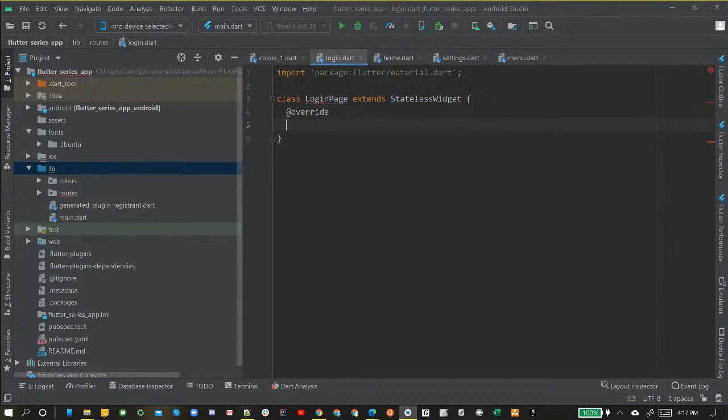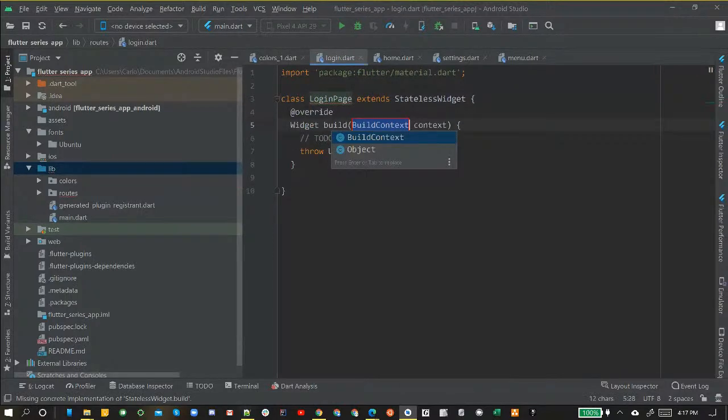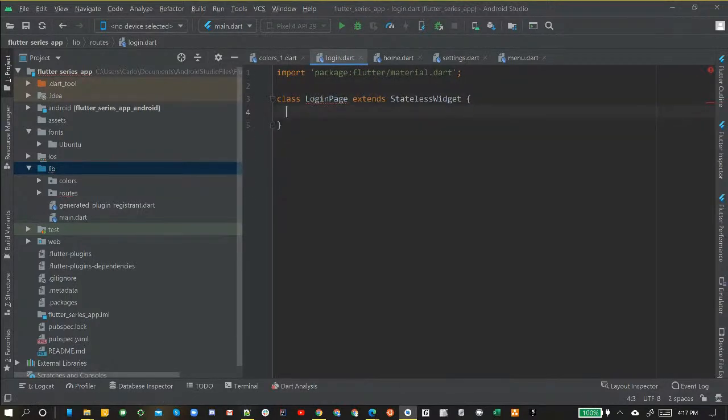I don't know why that doesn't do that. Let me see. Is it doing it when we do that? Yeah. Okay, I guess it just doesn't turn yellow until I put the method in there. Okay, so we're going to annotate it, override, and press enter.